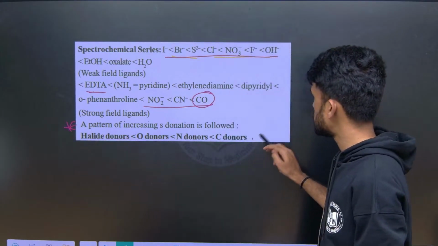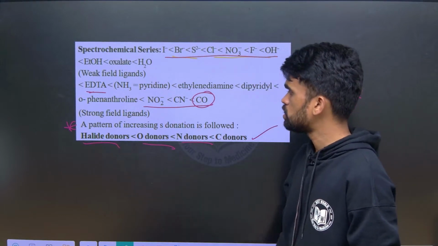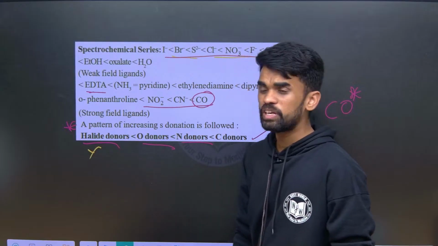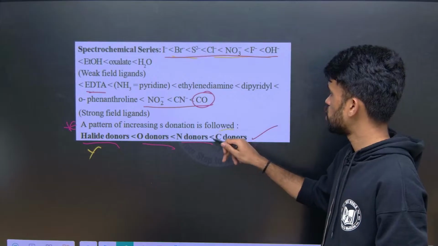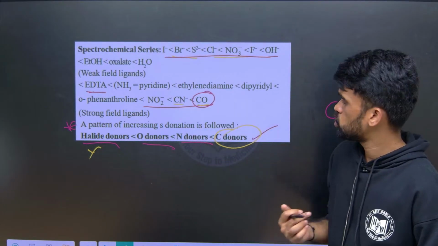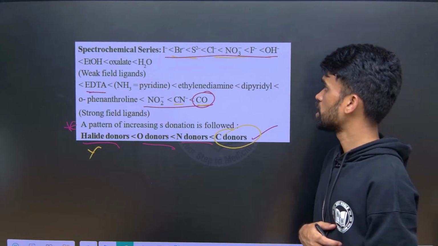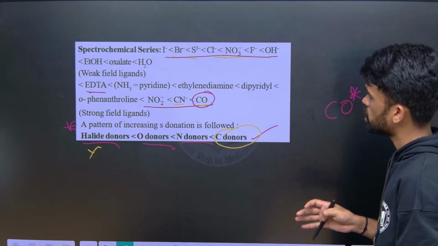So C donors are strong field ligands, then the N donors, then the O donors and halides. Generally halides are always weak field only. C donors are very strong field ligands. That's why cyanide and CO show very high strength. This order is also important. If possible, take a screenshot for your reference.